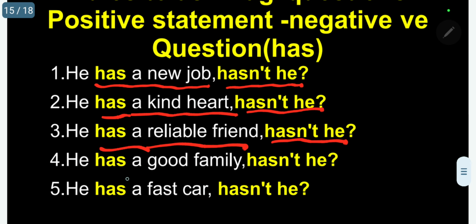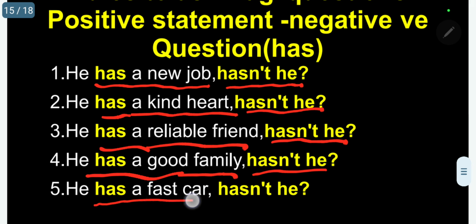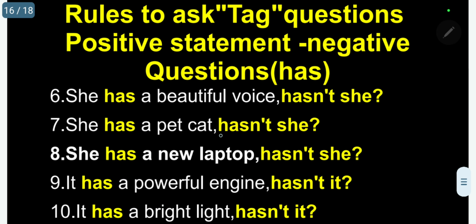He has a good family, hasn't he? He has a fast car, hasn't he? Kindly follow. Has is the auxiliary verb in the statement. In the tag question, it is in the negative form, hasn't. Very, very important. Now, 5 more examples.